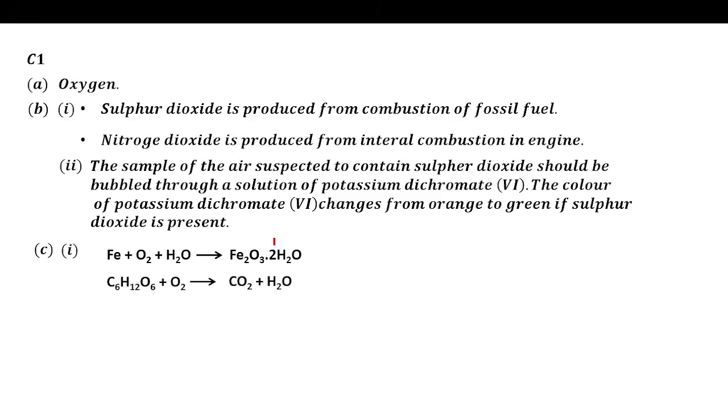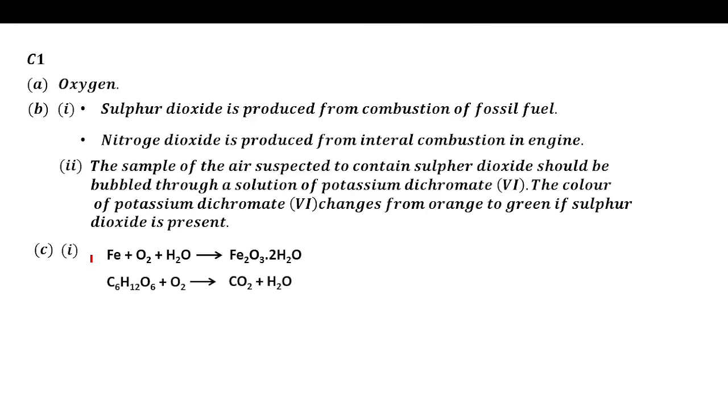Now in sacrificial protection, you get a more reactive metal which you are not interested in and attach it to the iron which you need to prevent from rusting. The more reactive metal will lose its electrons instead of iron, and in the process iron remains protected, while the other metal undergoes rusting or corrosion.